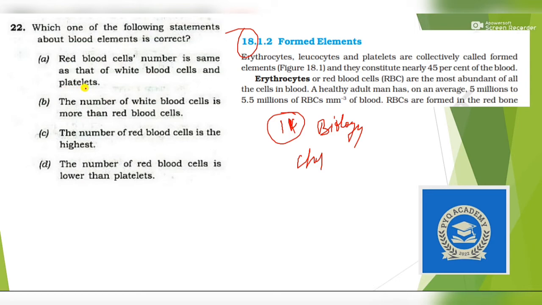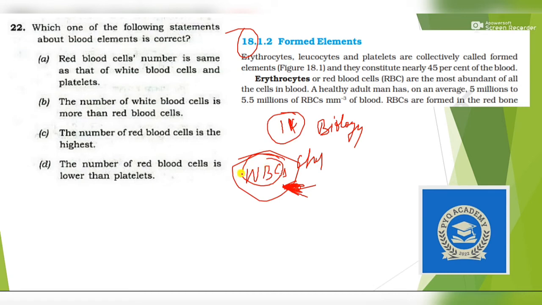Is it possible? We know that it has generally been told that WBCs protect us from all the bacteria or any other pathogens which are coming from the external environment, and the number of these changes.